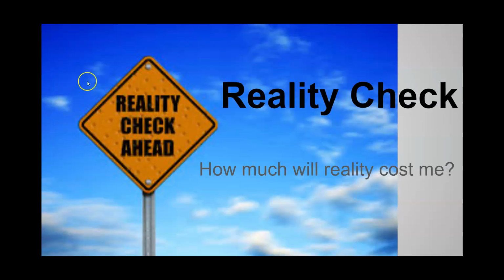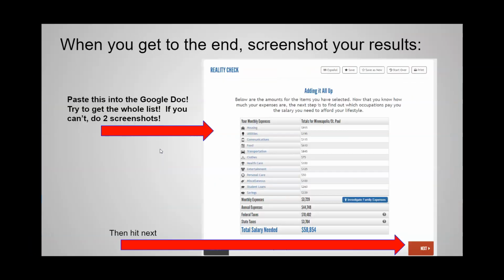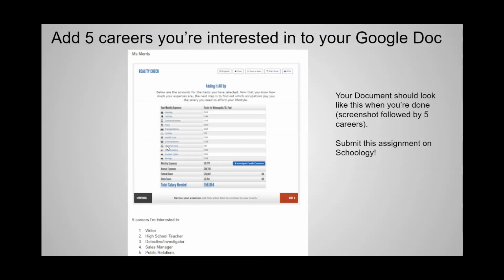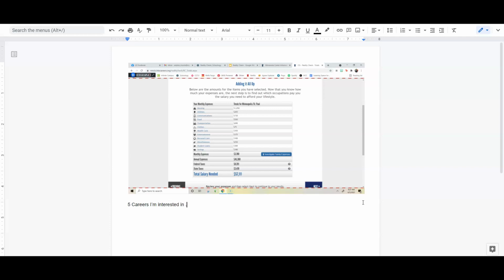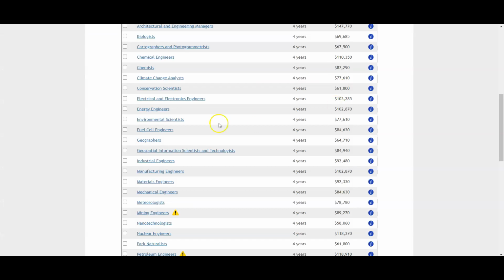If we go back here, this is the spreadsheet. I want you to add 5 careers you're interested in to your Google Doc, so it's going to end up looking like this. You have your reality check with all of your stuff on there, and then you're just going to type at the bottom, 5 careers I'm interested in. That's it. You pick 5 from this list.